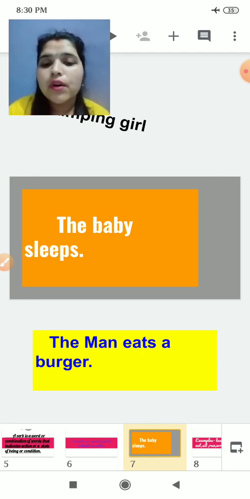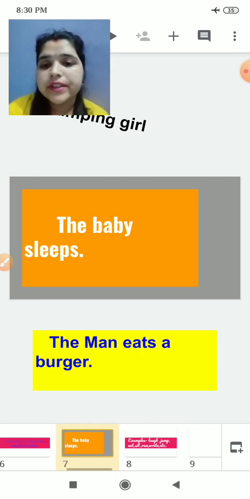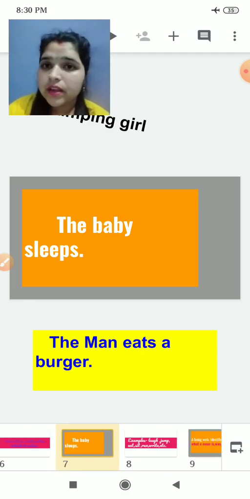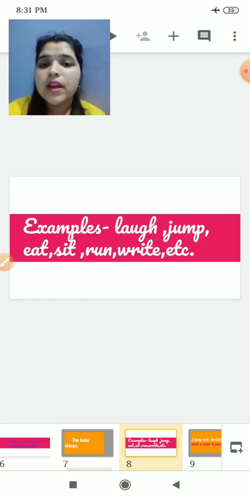Eats is a verb. I have already discussed this. Again, I am taking a revision so that you should know the definition. Examples of verbs: laugh, jump, eat, sit, run, write, etc.